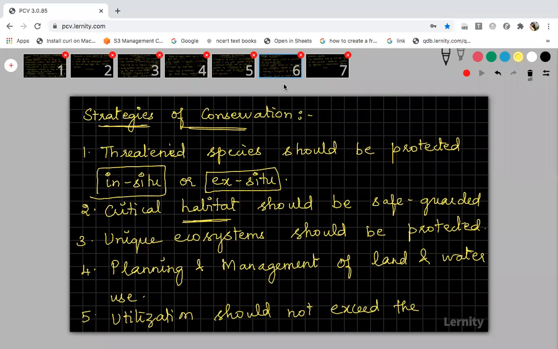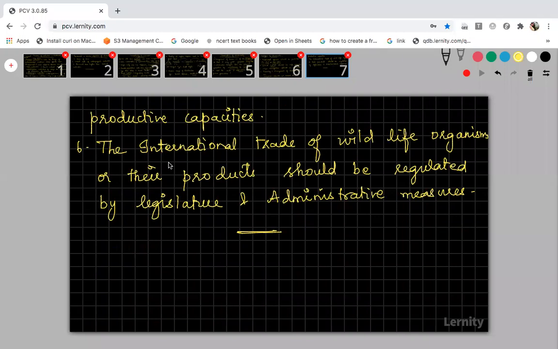Finish writing the 6th one. This is the 7th one. The last point is there under the strategies for conservation.